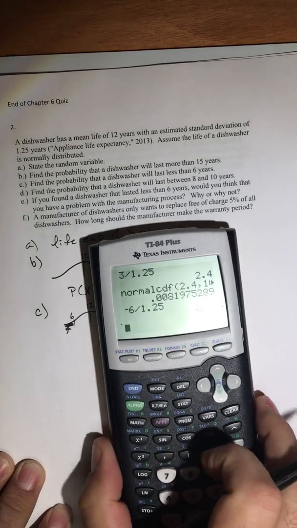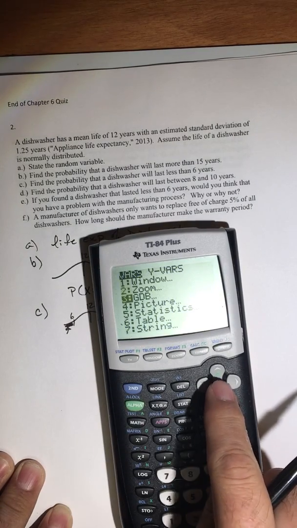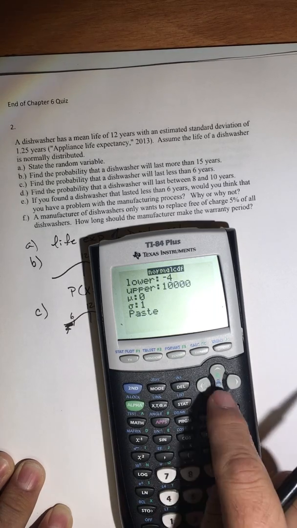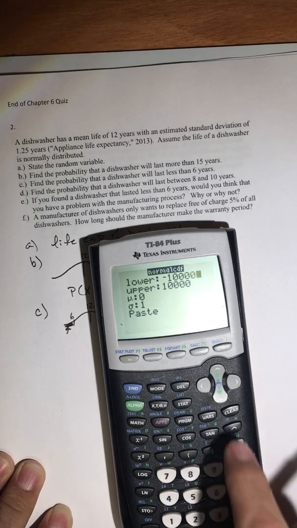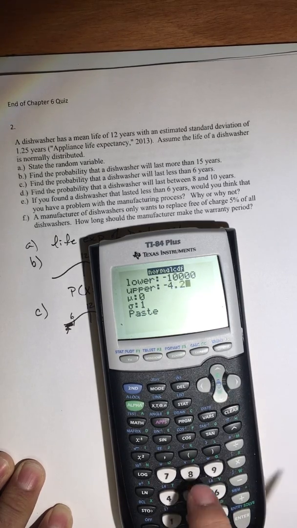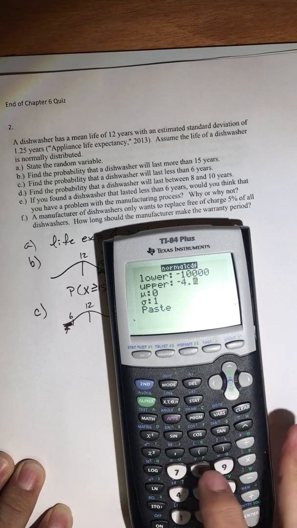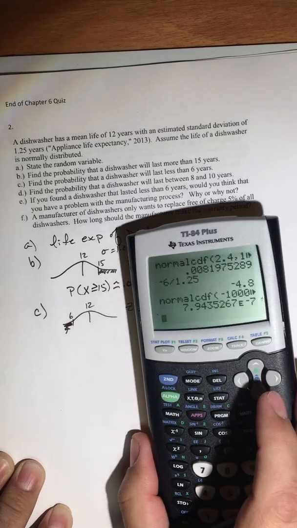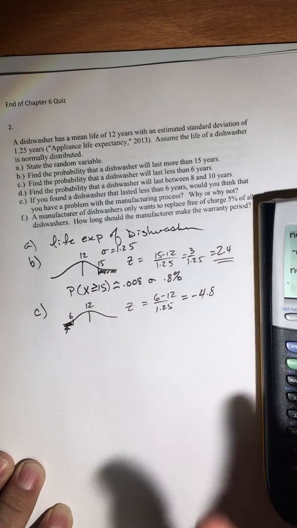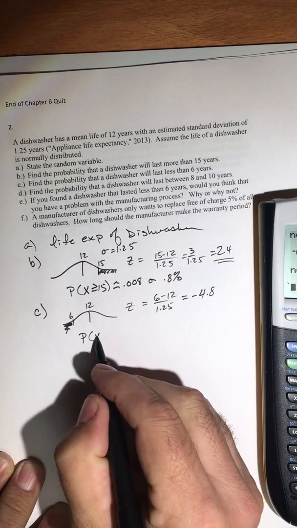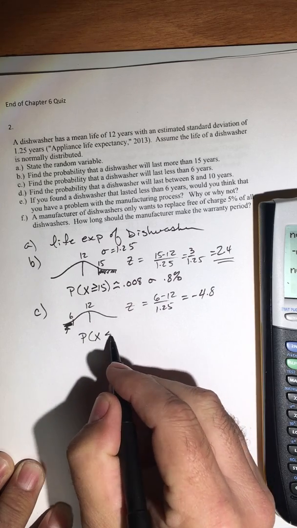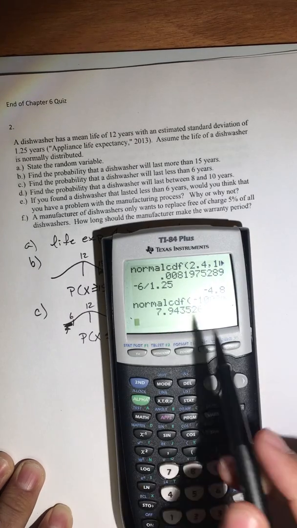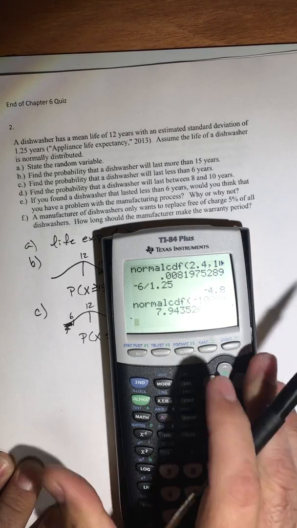So let's do our normal CDF for that. We'll do distribution, normal CDF, from negative infinity now, right? Up to negative 4.8. And we get 7.9 times 10 to the negative 7th. So the probability that our x will be less than or equal to 6 is approximately 0. That's so incredibly tiny, we can just say that that's essentially 0.